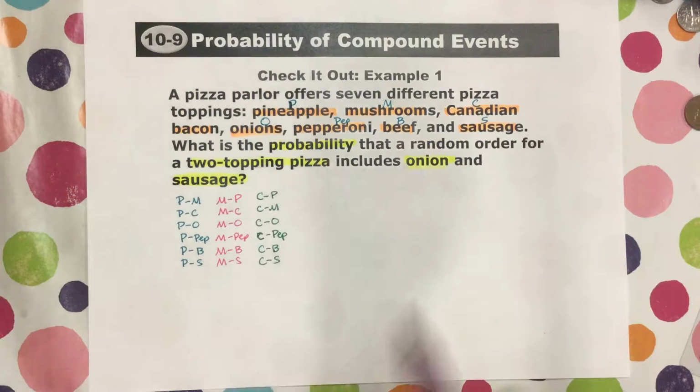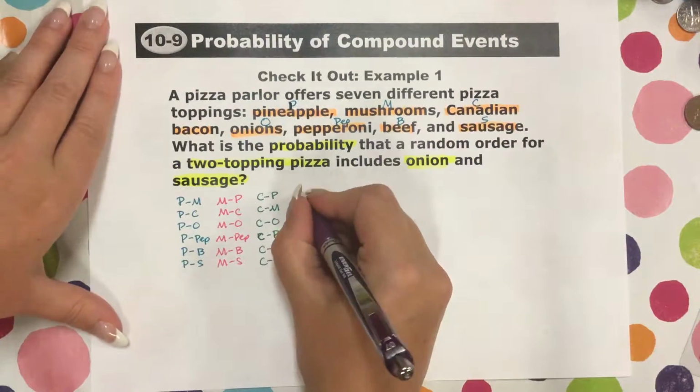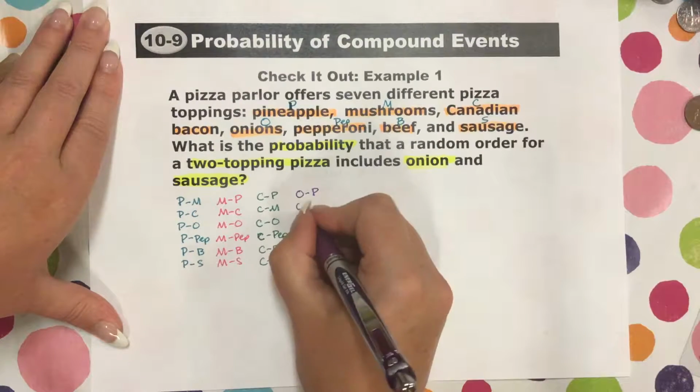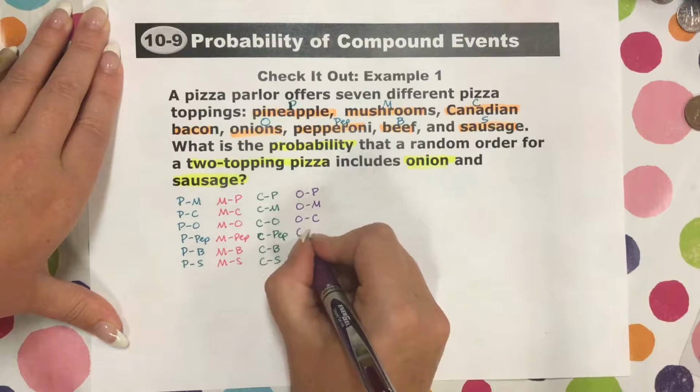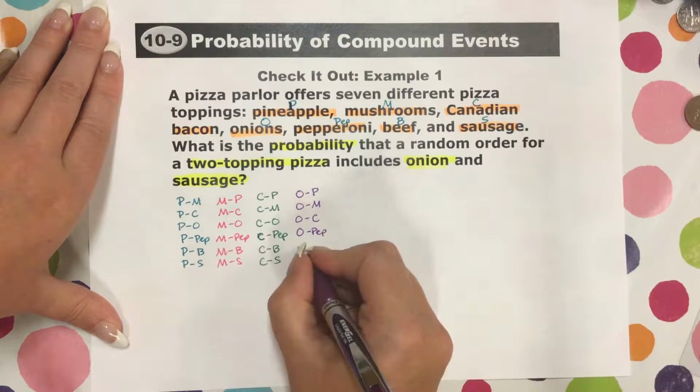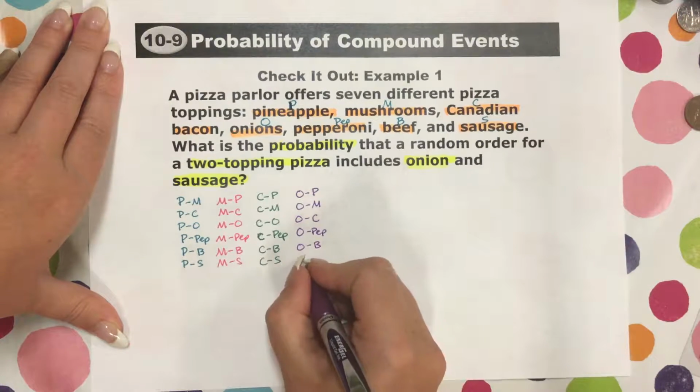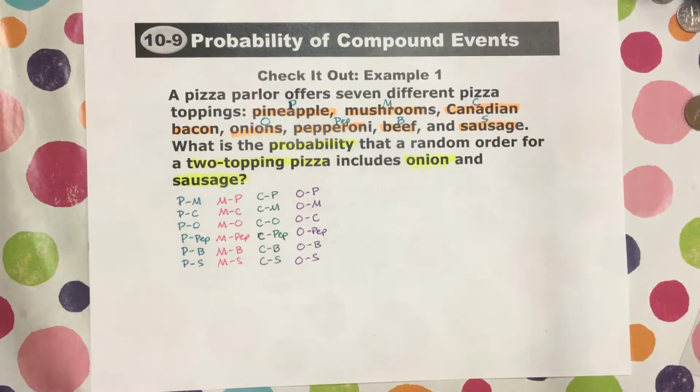Okay, now we're on to onions. Onions, you could have pineapple. Onions, you could have mushrooms. Onions, you could have Canadian bacon. Onions, you could have pep. Onions, you could have beef. And onions, you could have sausage. All right, now we're on to pep.